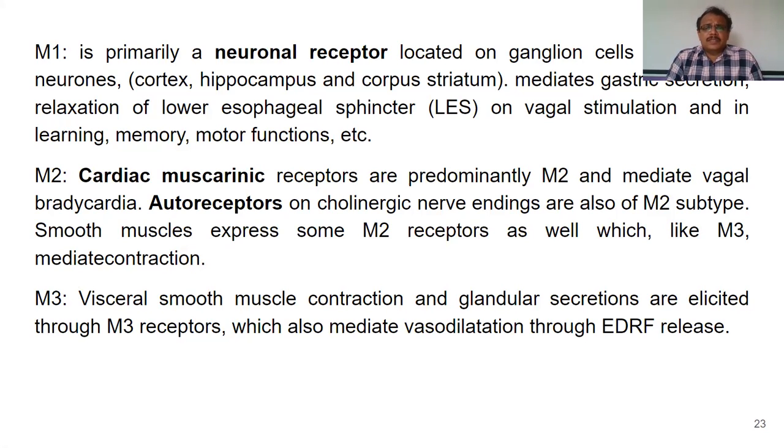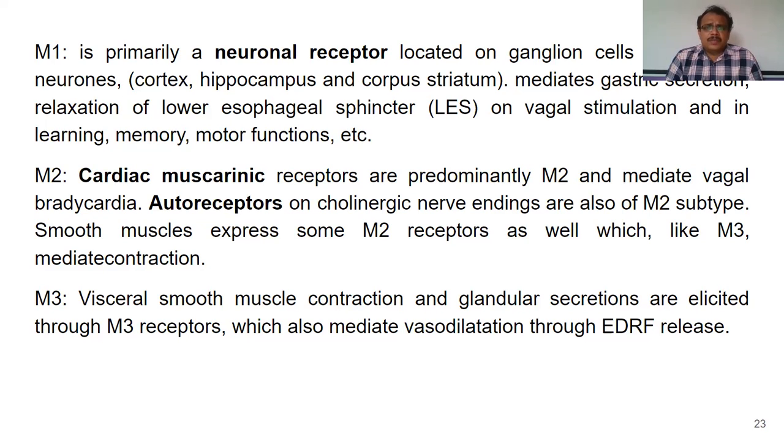They are also present in the gastrointestinal tract, and they mediate gastric secretions because they are present in the gastric glands and also on the smooth muscles of sphincters. Hence, M1 receptors are always stimulated by acetylcholine or any agonist which acts on them.